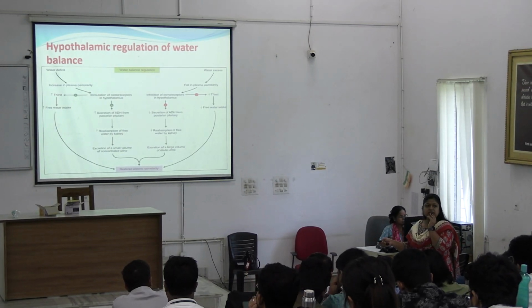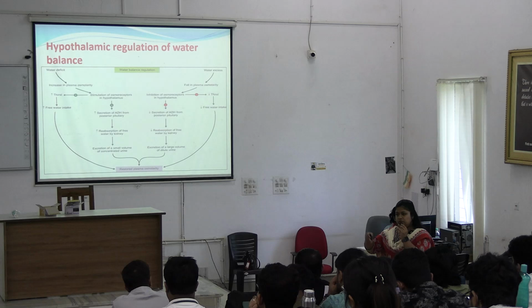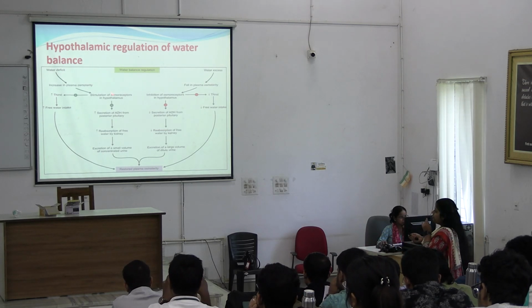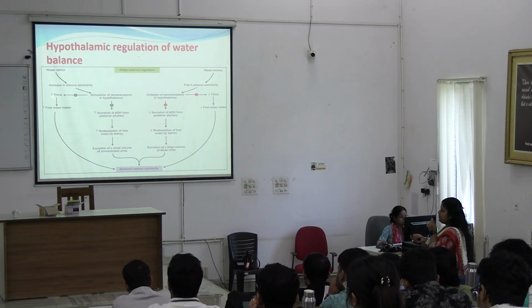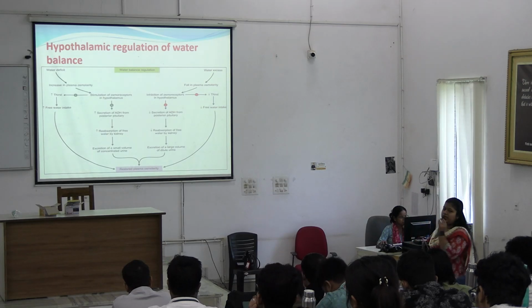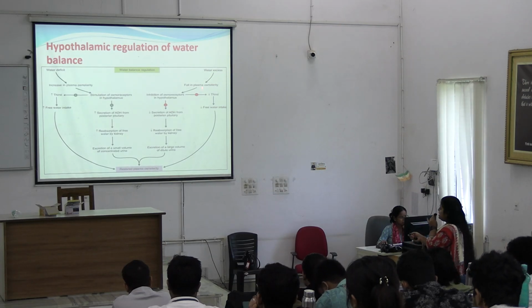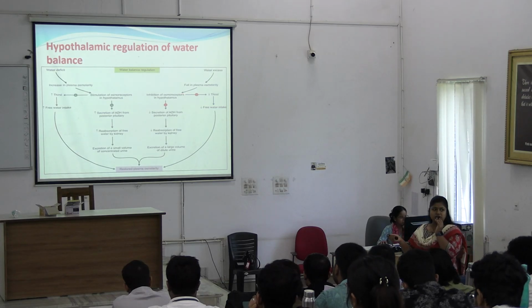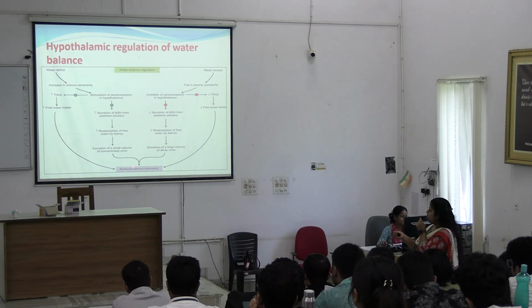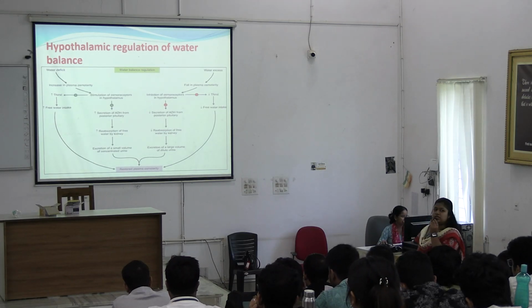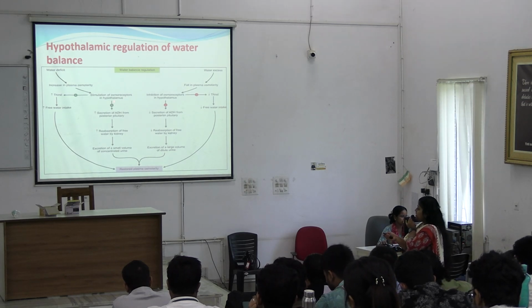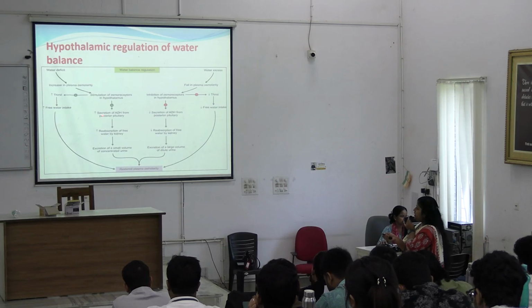Okay, this is the easiest mechanism. We can drink water. If the body senses water loss, we can drink water, and that is because of this stimulation from osmoreceptors. So thirst will increase, free water intake will increase, and the plasma osmolarity will be restored. What happens in excess water? Thirst will be inhibited or decreased, leading to very low free water intake, and that will also lead to restored plasma osmolarity in case of excess water.